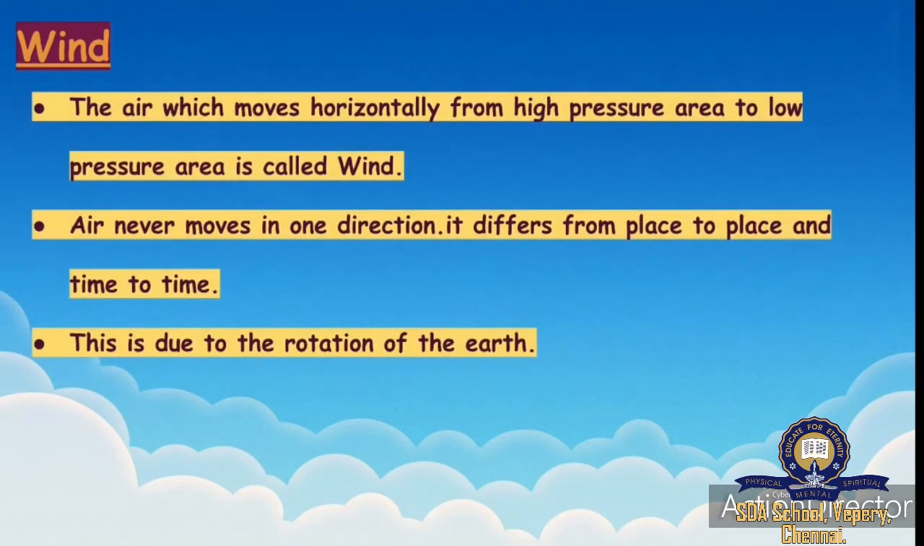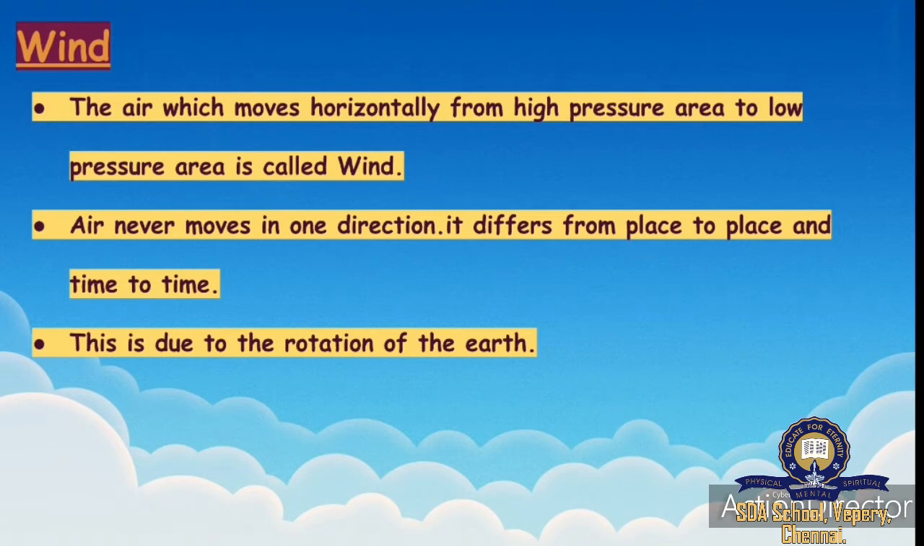The air which moves horizontally from high pressure area to low pressure area is called wind. Air never moves in one direction. It differs from place to place and time to time. It is due to the rotation of the earth.